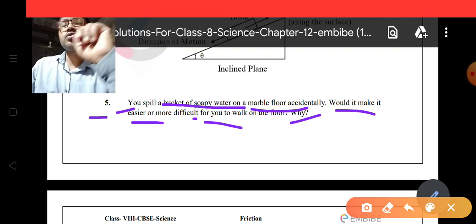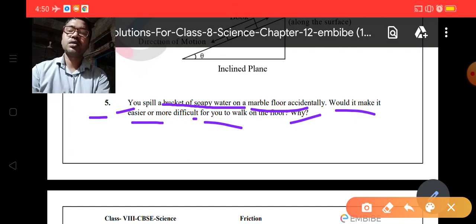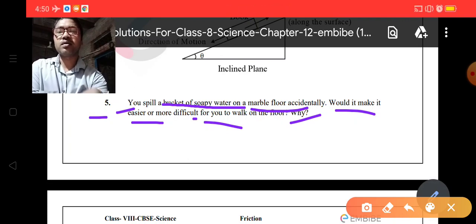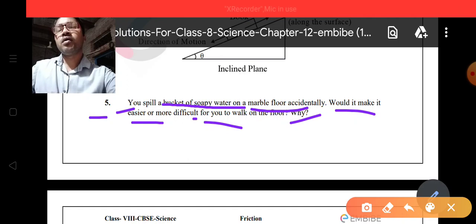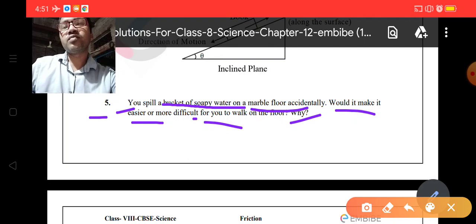I hope most of the students already know the answer to this question, because it is related to your daily life experiences. Suppose there is a floor, and if soapy water is spilled there, it becomes very difficult to walk on that surface. Even more so if it is a marble floor.